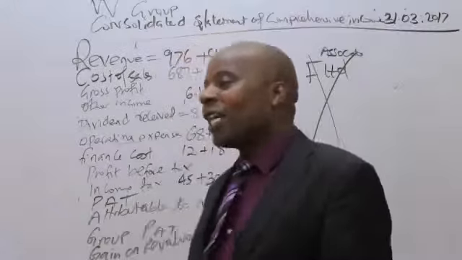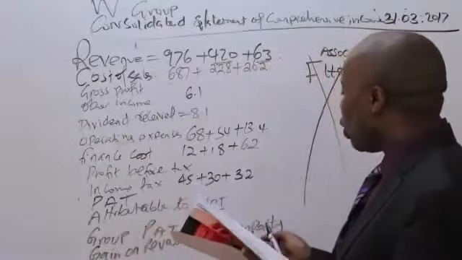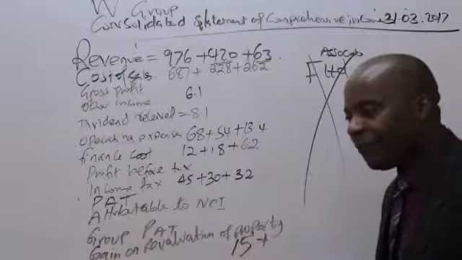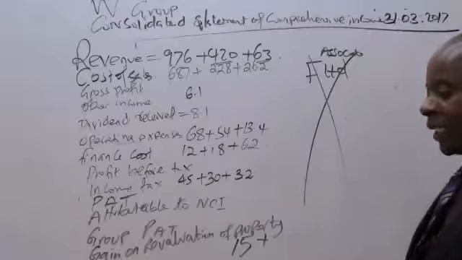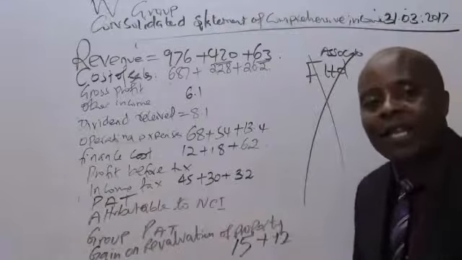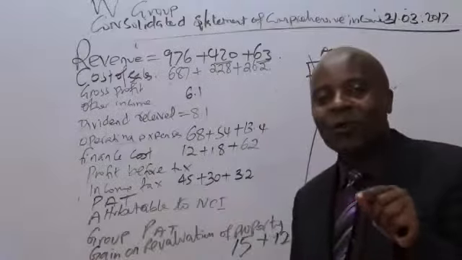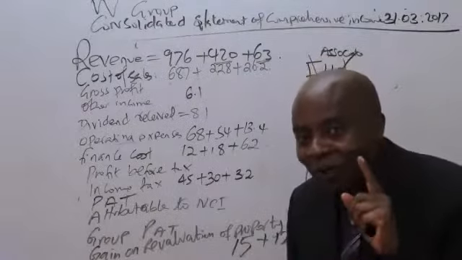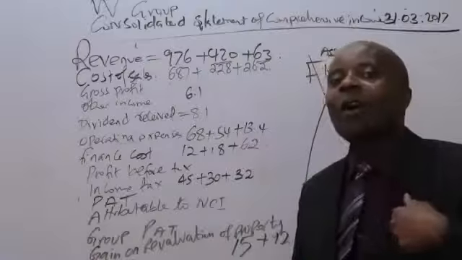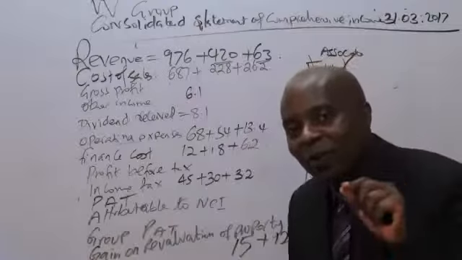What are you supposed to do for other comprehensive incomes? Like now this gain on revaluation, you'll take the one of the parent. The figure of the parent is 15, right? And then we have the subsidiary. The first subsidiary here is S, which is 12. Remember, for other comprehensive incomes, we don't use time apportionment. These are free marks. We normally take the figures of the subsidiaries and then we multiply them with our shareholding. And that is only applicable to other comprehensive incomes.